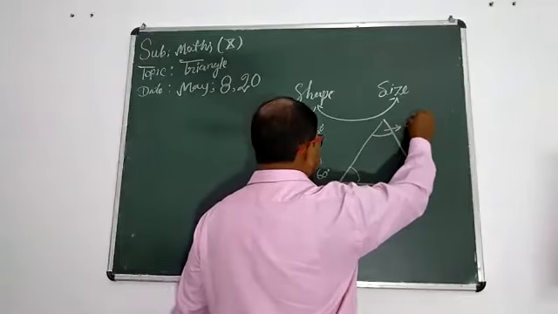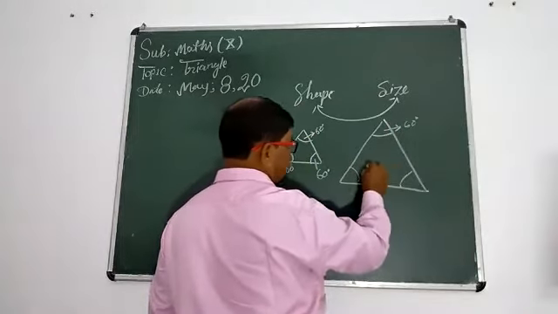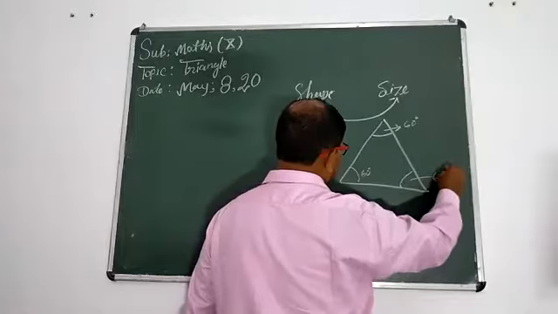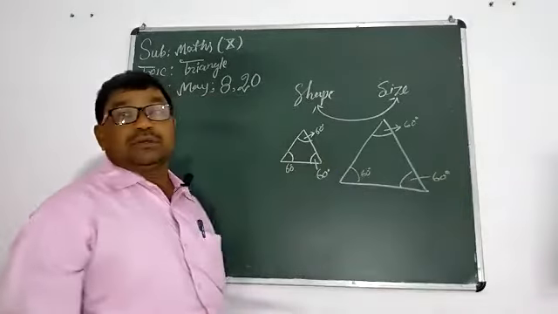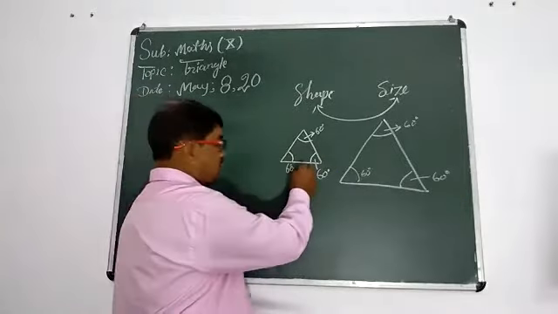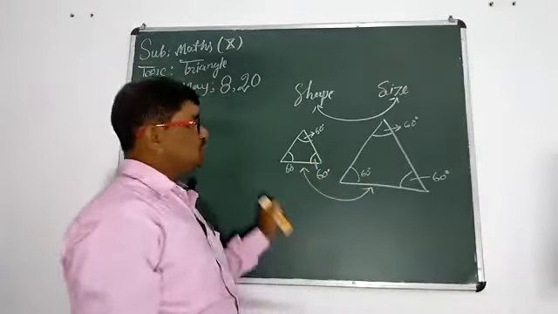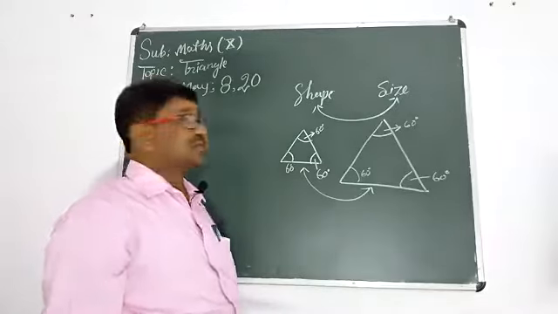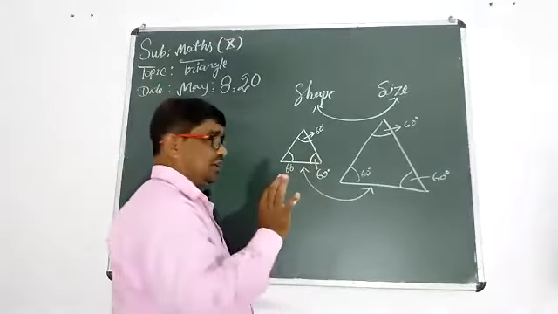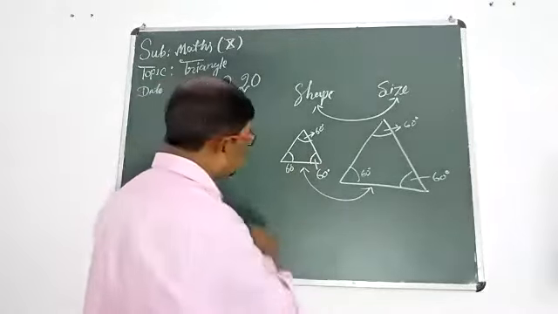The measure of all interior angles is 60 degrees also. Now, students, these two are triangles, but they are equiangular.